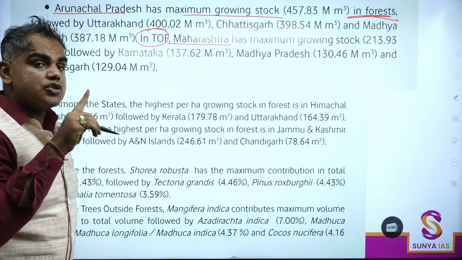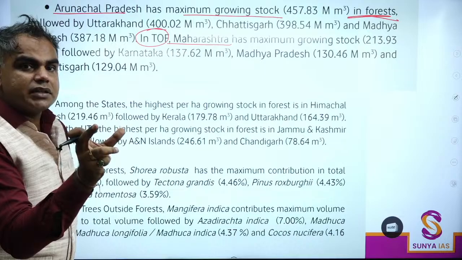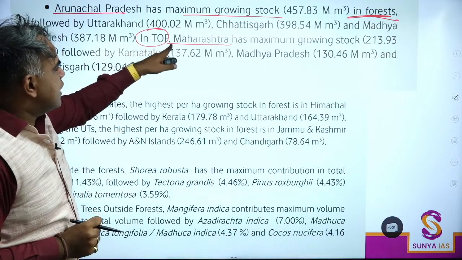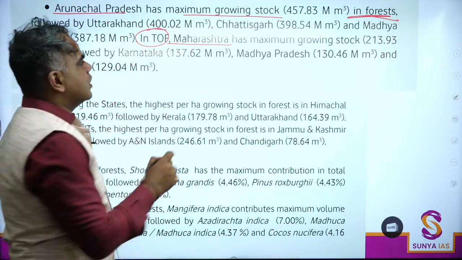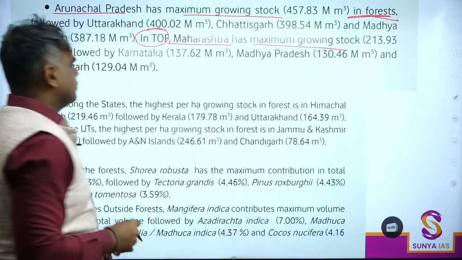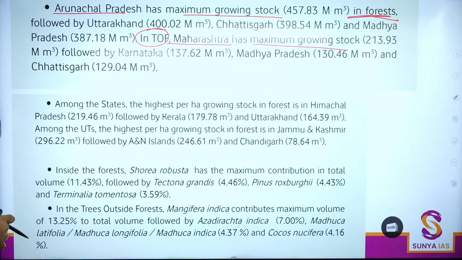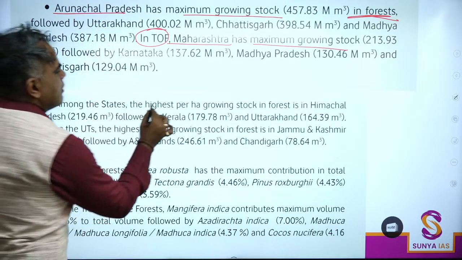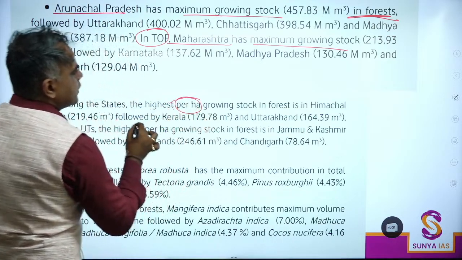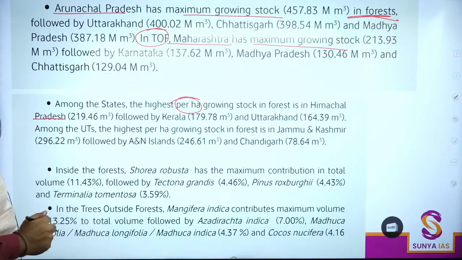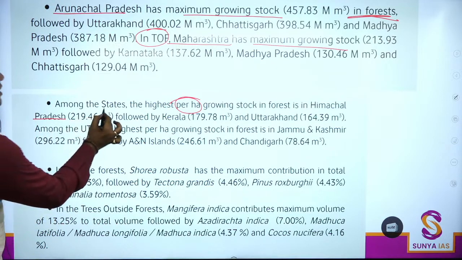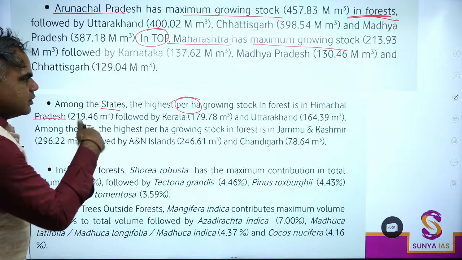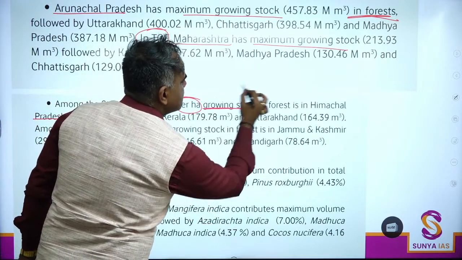You also saw Maharashtra having great number of tree cover, maximum tree cover. So trees outside forests mein Maharashtra has the maximum growing stock. Keep this in mind. Okay. Now, this is overall total, but if I do this per hectare wise, then it is Himachal that is leading. Okay. So amongst the states, per hectare, maximum growing stock is in Himachal Pradesh.